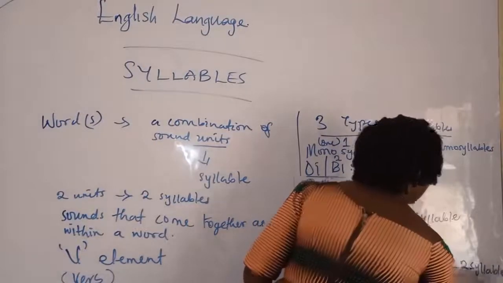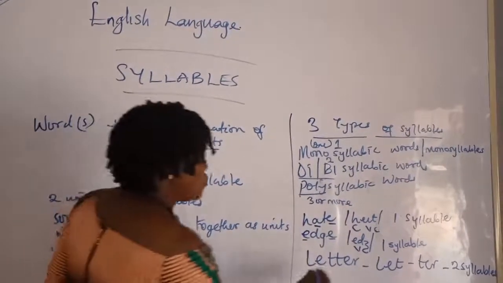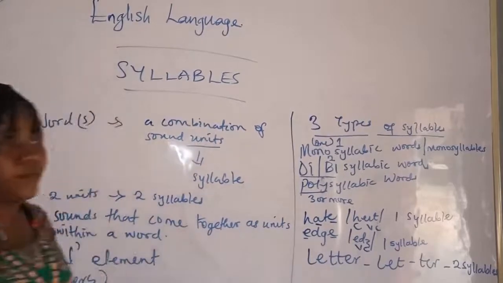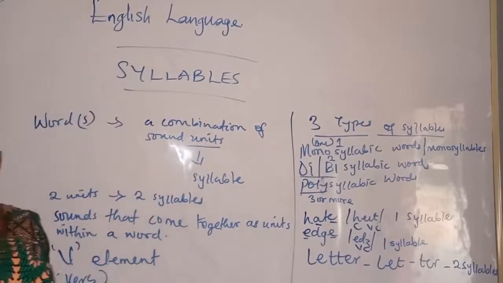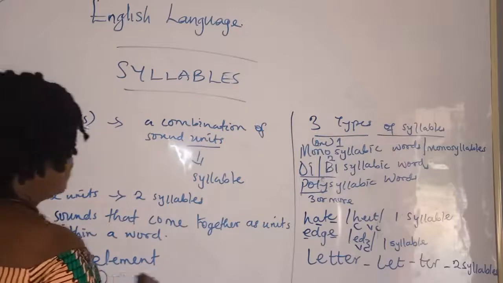So take note of that, and don't forget what I said: you don't put two same letters in one syllable. It must be evenly shared. Did you get that? So let's take an example of words with more than two syllables.